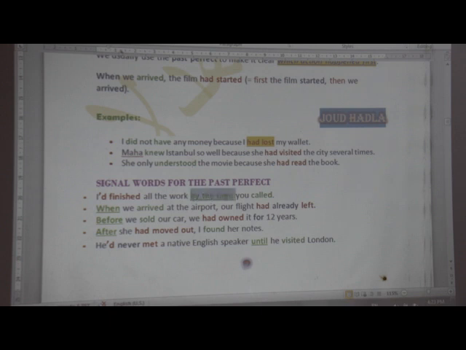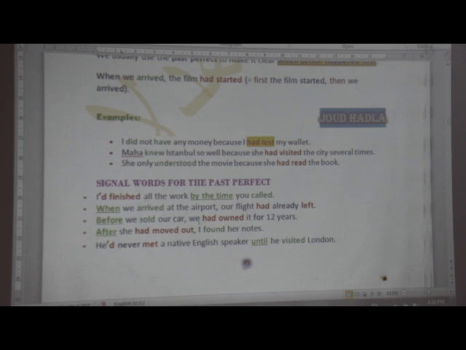Pay attention, a very important phrase used with the past perfect: by the time. I'd finished all the work by the time you called. I had finished all the work by the time you called. So when you called me, I had already finished all the work. So there is no interruption in this case. Now, when we arrived at the airport, the flight had already left. So, first of all, the flight had already left. This is the first action, namely the past perfect. And then we arrived, so we didn't travel.